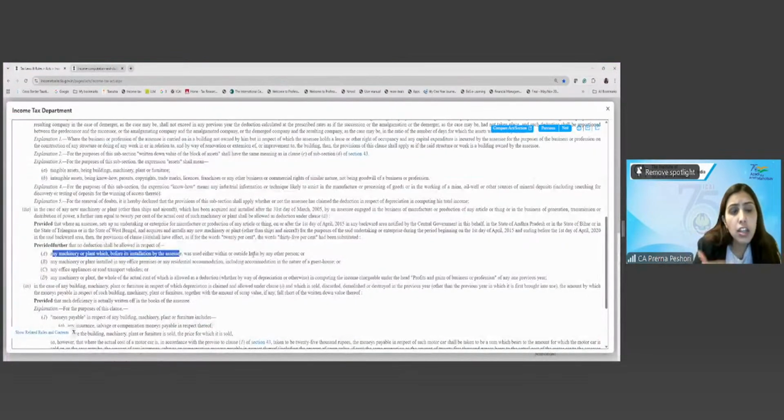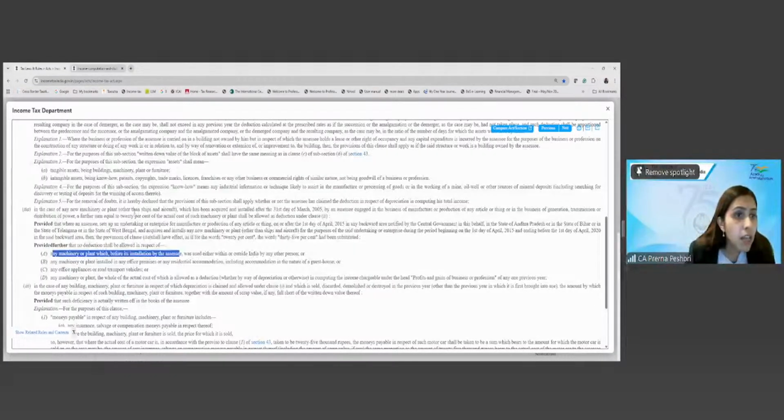Any machinery, the whole of the actual cost of which is already allowed as a deduction in computing the income chargeable under PGBP of any one previous year. So, which has already been allowed as deduction, for example, scientific research, 35(1)(8), on those we will not get additional depreciation. Fine. So, what is the additional depreciation?